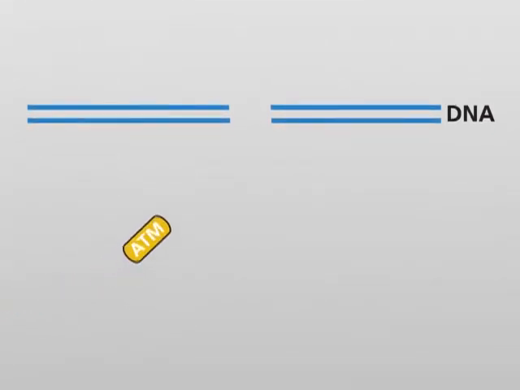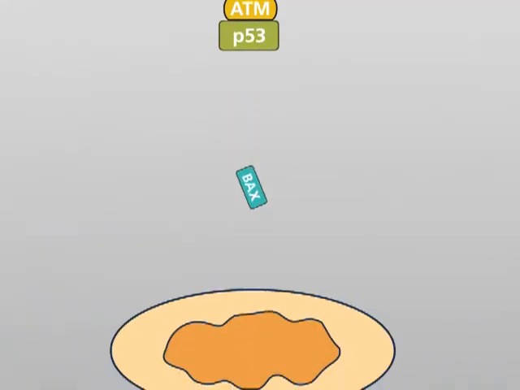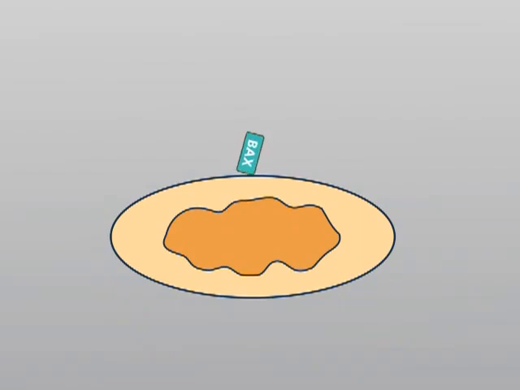Intrinsic pathway of initiation. The most frequent signals that activate intrinsic initiation are irreparable and irreversible DNA lesions. These lesions lead to the activation of ATM, a protein that is able to activate the tumor suppressor protein p53. In addition to many other proteins, p53 is able to activate the protein Bax. Bax forms pores in the outer membrane of mitochondria.